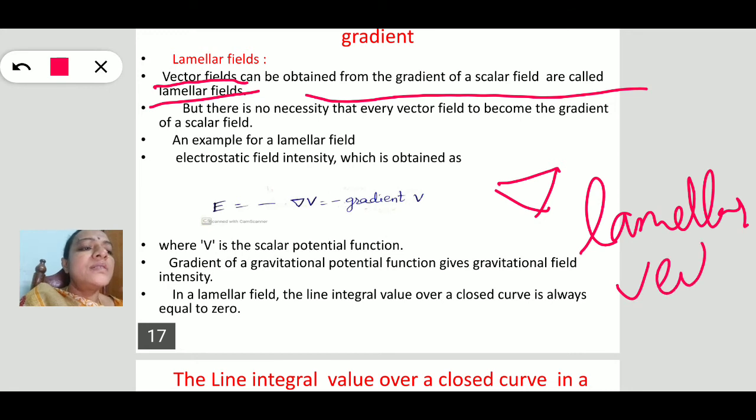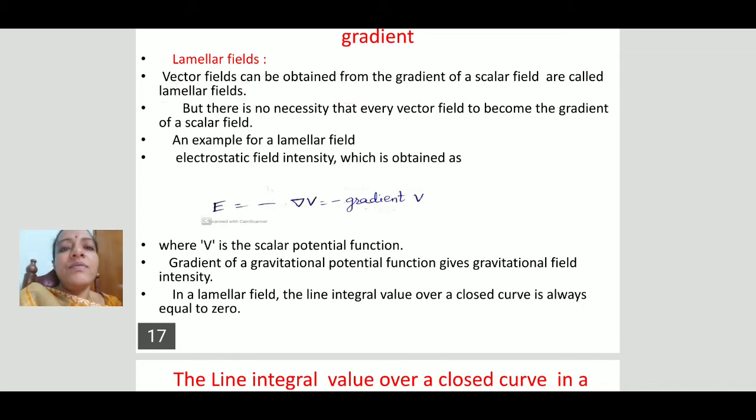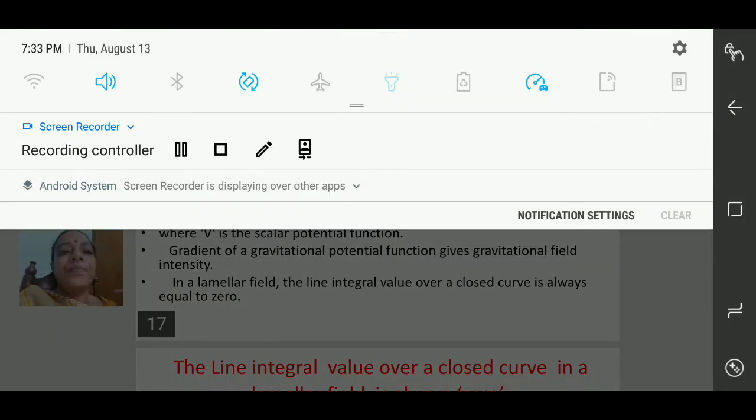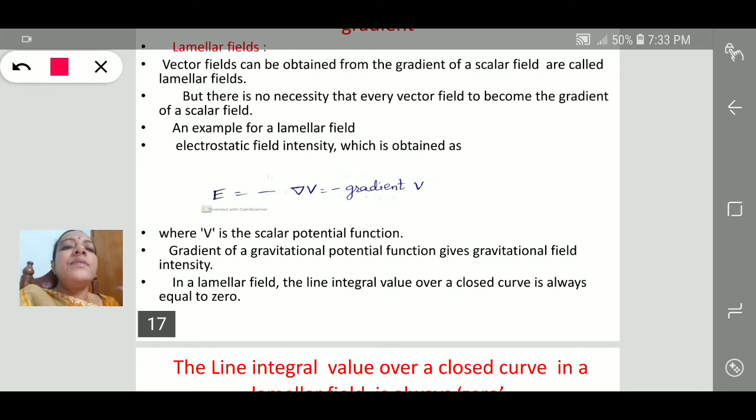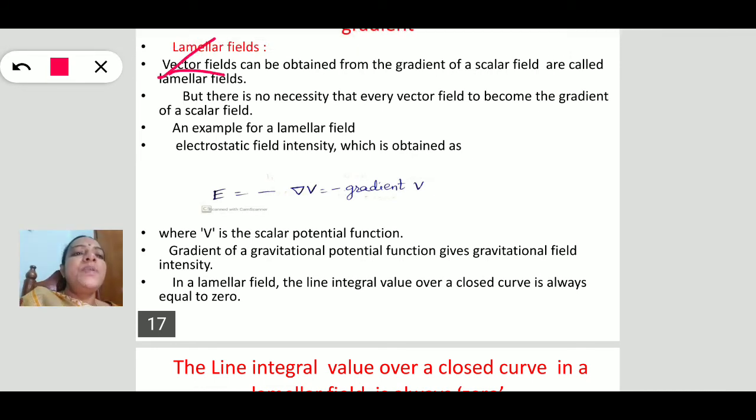Lamellar vectors. The fields are known as lamellar fields. That is, the vector fields that can be obtained from the gradient of a scalar field are called lamellar fields. But it is not necessary that every vector field can become the gradient of a scalar field. It is valid only for some vectors.